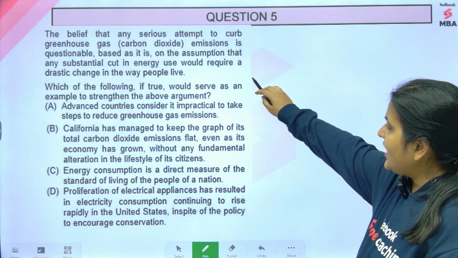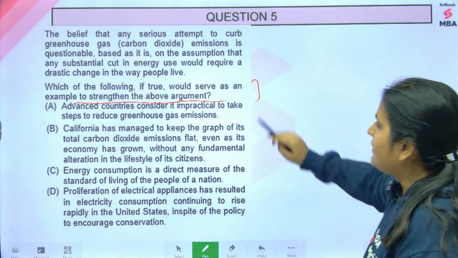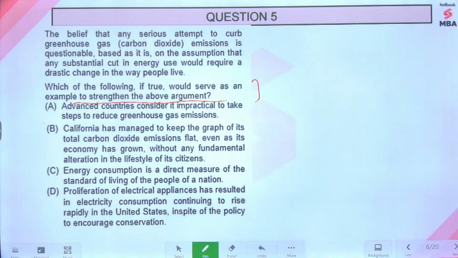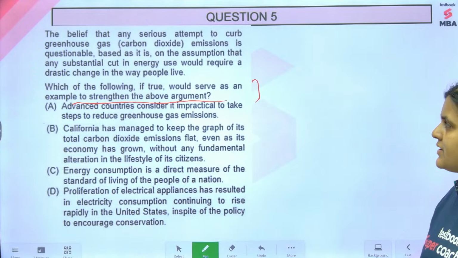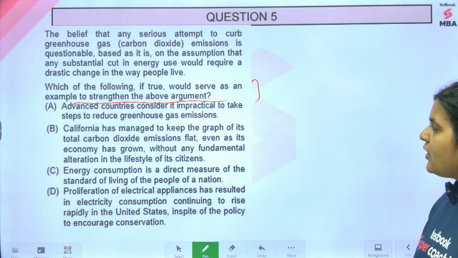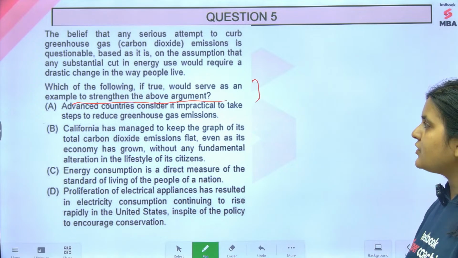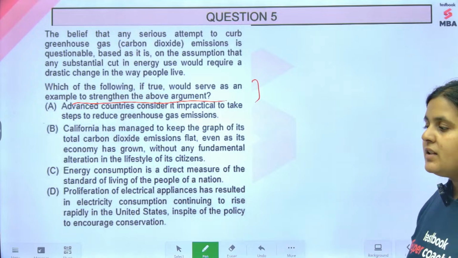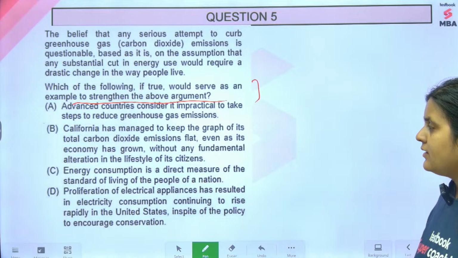You want to strengthen it, and we are basically looking for an example to strengthen the above argument. The argument is that any serious attempt to curb greenhouse gases is not good according to the author, because it's going to affect the way people live. It's going to cause a drastic change in the way people live, maybe in terms of their transportation or their lifestyle or whatever it could be.